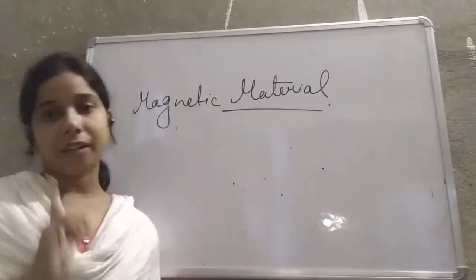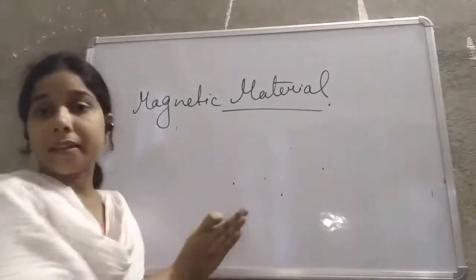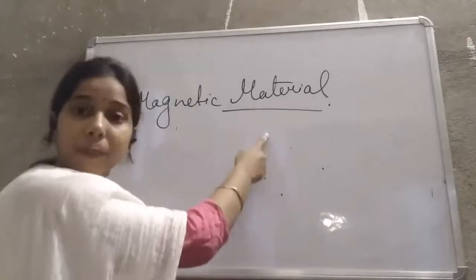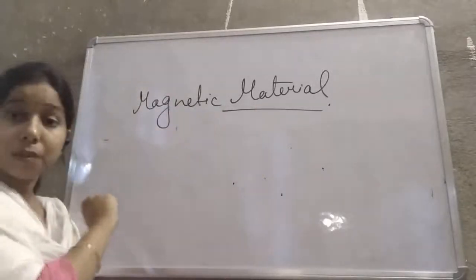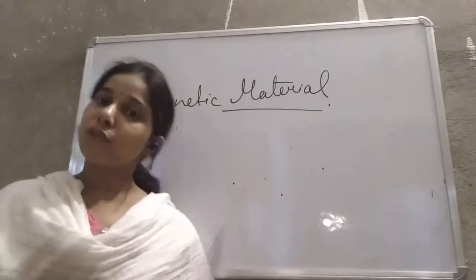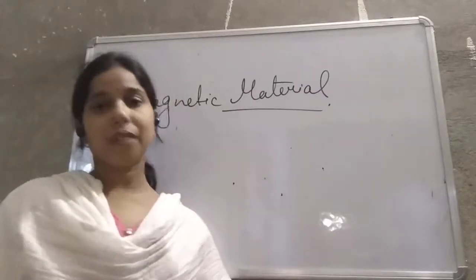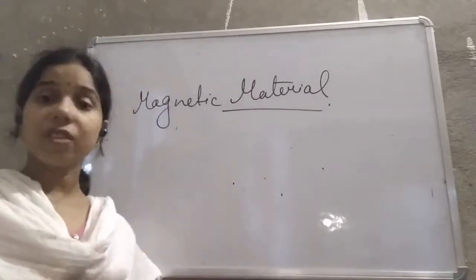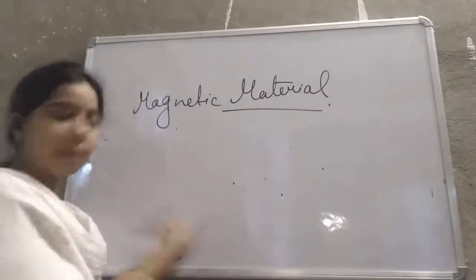By the name only you can understand. If it is a magnet, it means it has the property of a magnet. A magnet has the property of attracting things. So the property of a magnetic material is attracting objects towards itself. So what are the objects which we basically call magnetic materials?